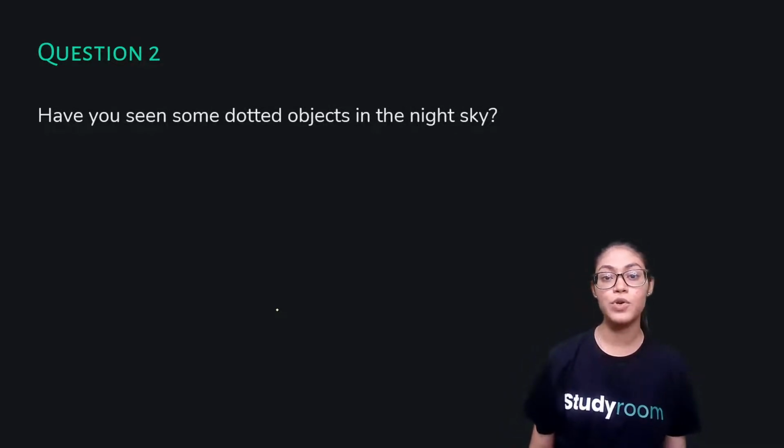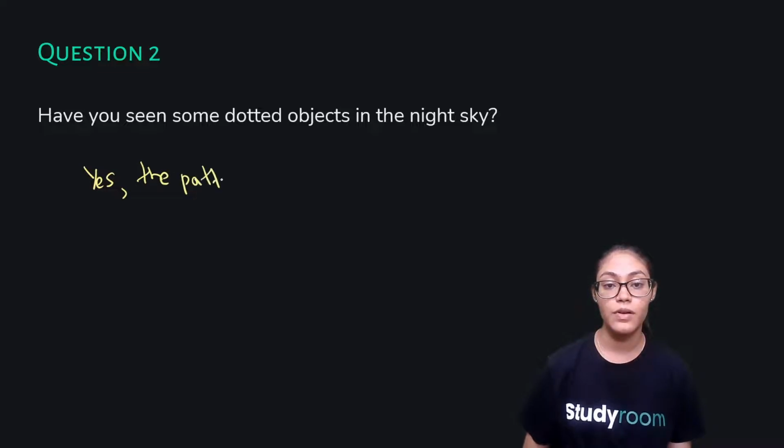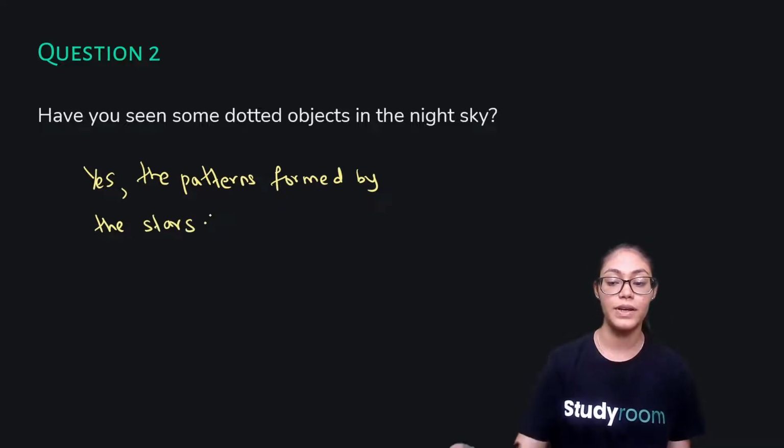Have you seen some dotted objects in the night sky? Yes, you all must have come across some dotted objects in the night sky. Those are the patterns formed by the stars. So, you can say that the patterns formed by the stars. Right?